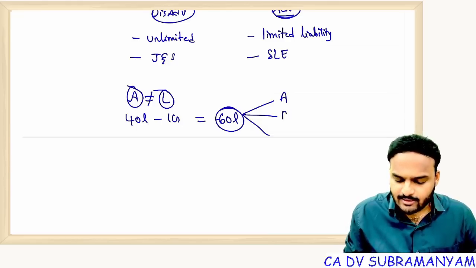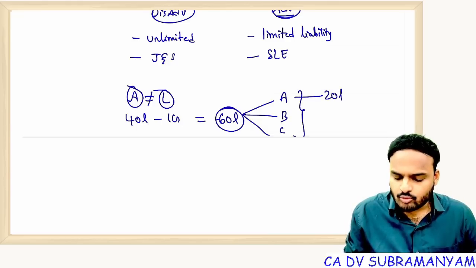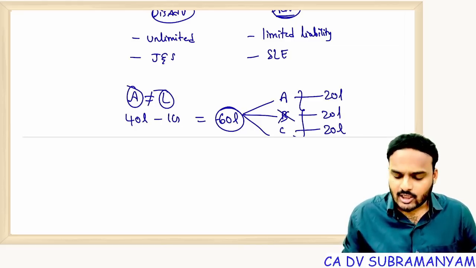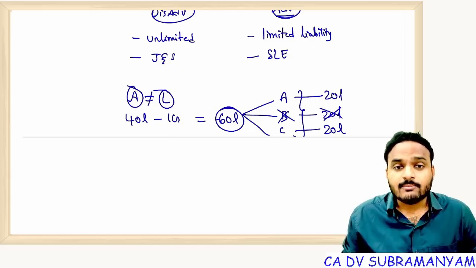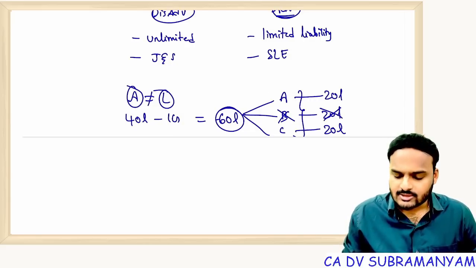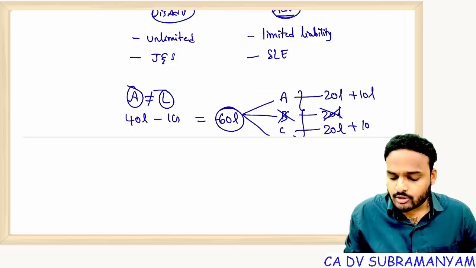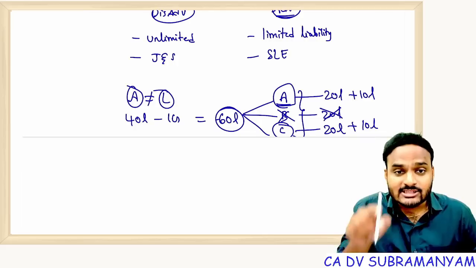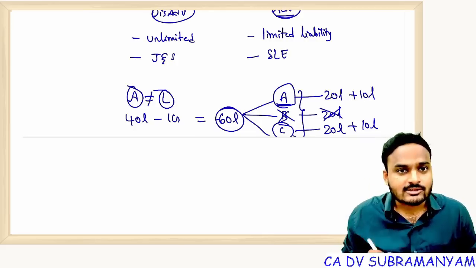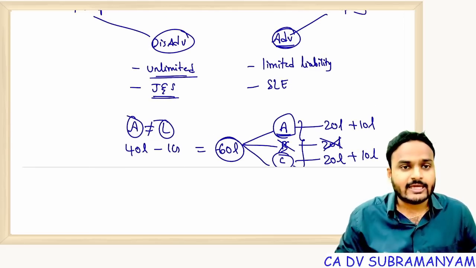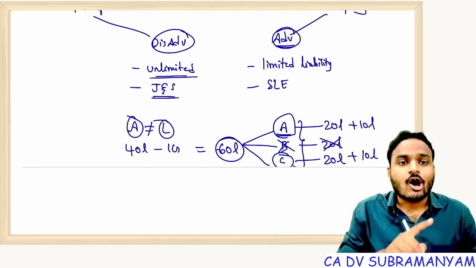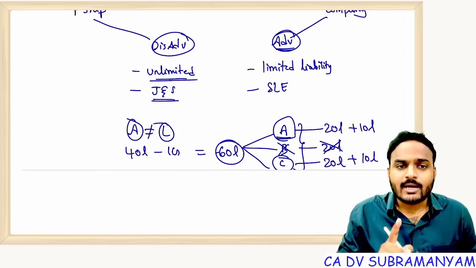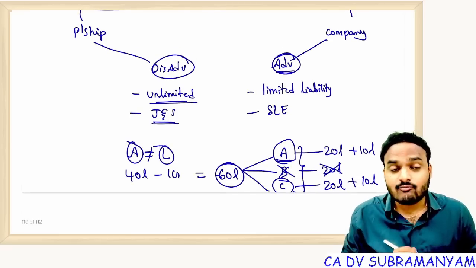Suppose there are 3 partners, A, B, C. Now each partner should contribute how much amount? 20 lakhs from their personal assets. Suppose Mr. B became insolvent. Now loss arising from insolvency of a partner shall be borne by the other solvent partners. So A should contribute an extra 10 lakhs, C should contribute an extra 10 lakhs. That means each and every partner is liable not only for his share but also for other partners' share. That's what joint and several liability is. Getting my point? And for the act of one partner, all other partners are responsible. In a partnership firm, there is no separate legal entity. So these are the disadvantages of partnership.